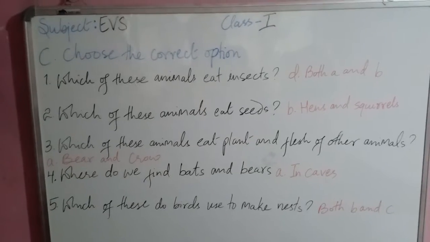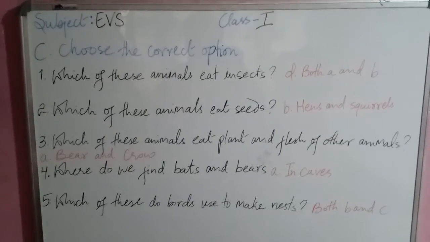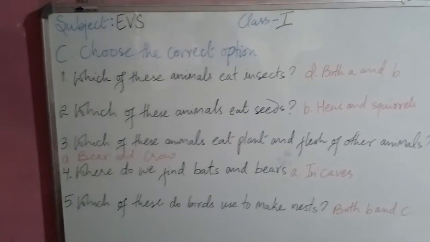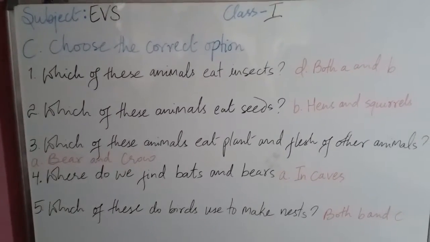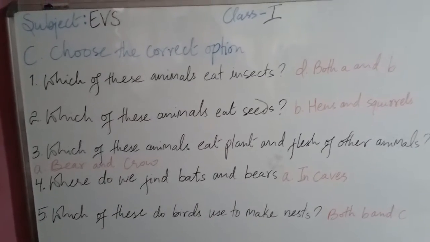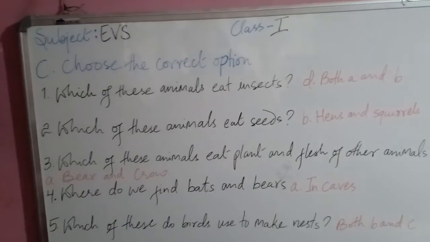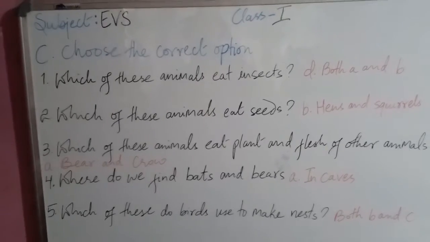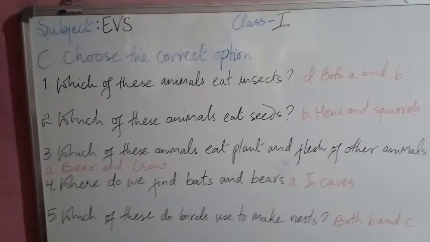Moving on. The next question we have is choose the correct options. The first question is, which of these animals eat insects? We have options like woodpecker, lizard, eagle, and both woodpecker and lizard. So the correct answer is both woodpecker and lizard. Both A and B. Option D is the correct answer.